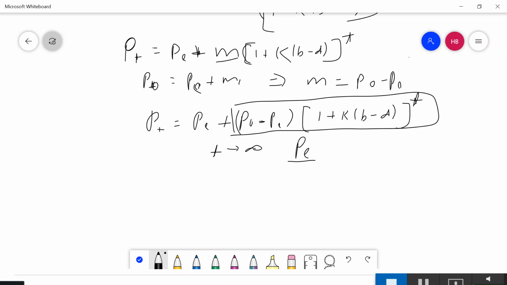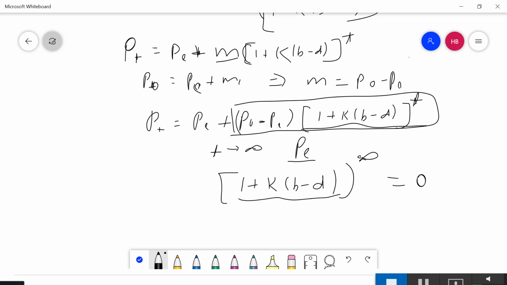Now, as we had seen in the Cobweb model, this expression has to be 0. That means your (1 + k(b − d)) to the power t, as t goes to infinity, has to be 0. If this has to be 0, the expression inside has to be less than 1, because if it is greater than 1, then greater than 1 to the power infinity will become infinity, and this expression cannot be achieved.